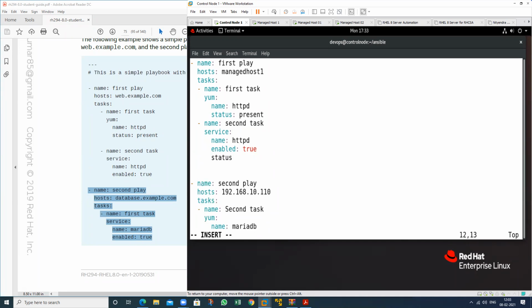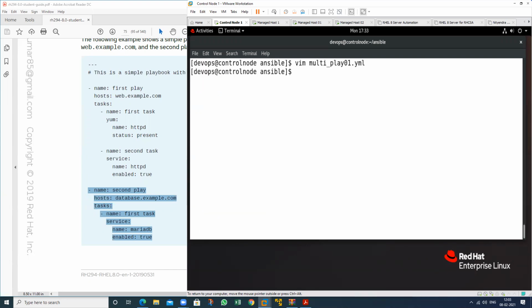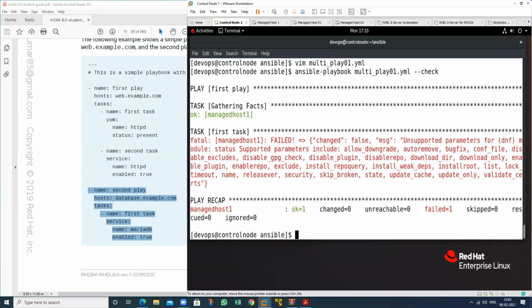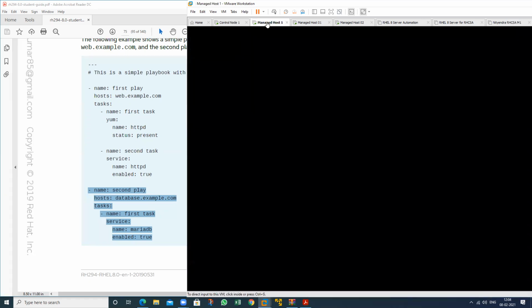State: started. Enable this one, you can write true. You can write present also, yes, you can also write. Unsupported parameter. It means in this machine